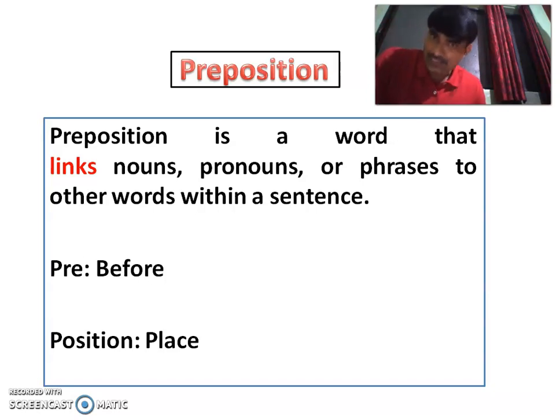And the slides are self-explanatory. If you simply look at the slides and read them, you will understand exactly in which situation the particular word or preposition has to be used.